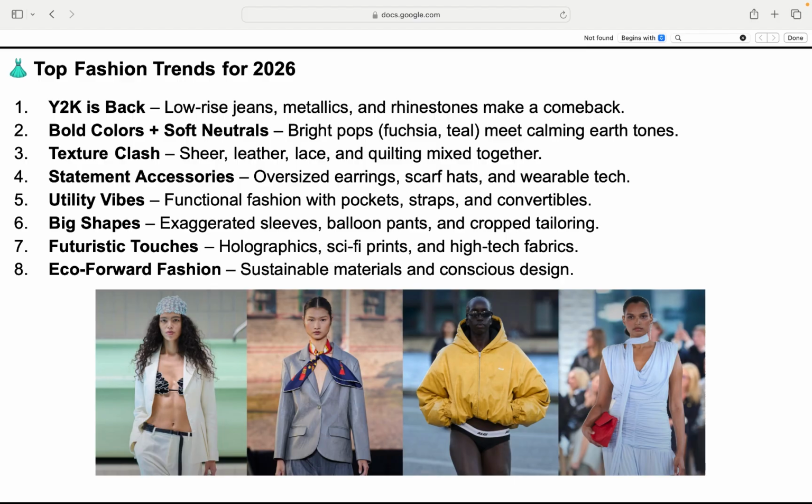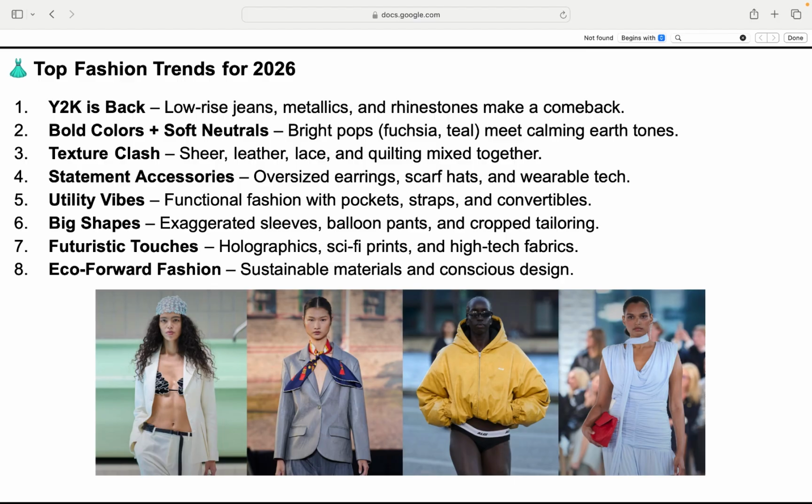Chic with a side of Swiss Army knife. Pockets, straps, zips. Transformable fashion is the new flex. Looking like you're ready for a hike? More like runway ready in survival mode. Go big or go home. Balloon pants and sleeves so large they could double as flotation devices. Plus crop tailoring. It's fashion geometry and we're failing math fabulously.